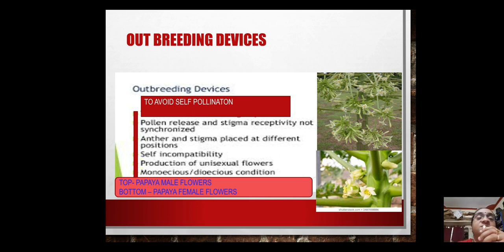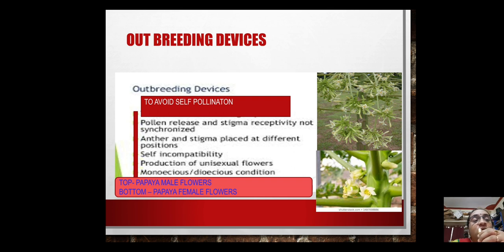Most of the flowers are bisexual, isn't it? We must have observed hibiscus or many flowers in your garden. Most of the flowers are bisexual. They have both the male and female reproductive parts. Now in that case, how do they avoid self-pollination? Because as we said, cross-pollination ensures variations, isn't it?